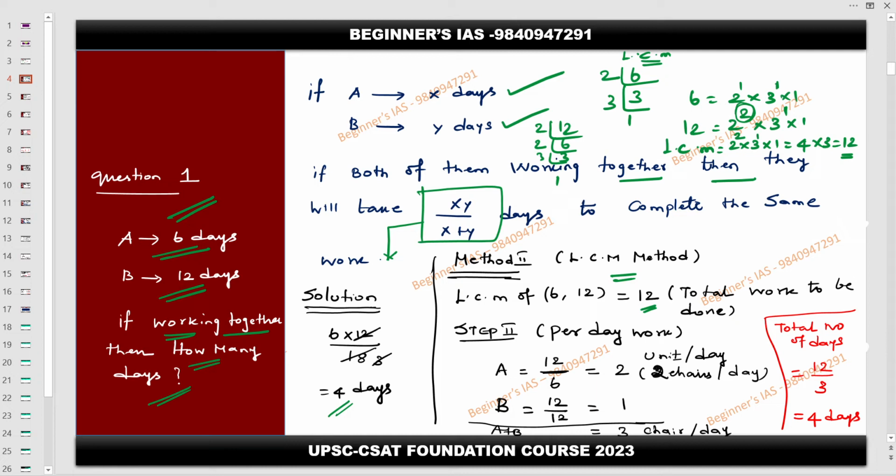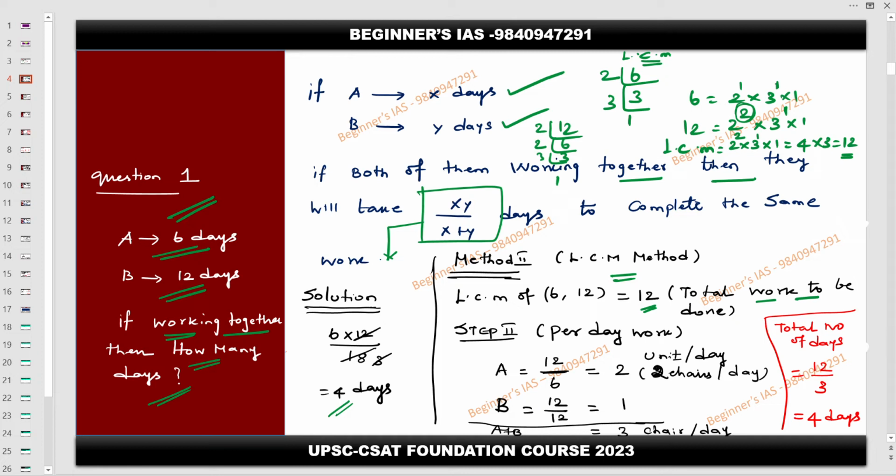Yes, sir. Simple. Good. You can use the comment section also to say yes or no. Now that is nothing but the total work to be done. Always consider that the LCM is going to be the total work. Suppose you are making some cakes, that LCM is going to be the total number of cakes you need to make. So that is the concept here.